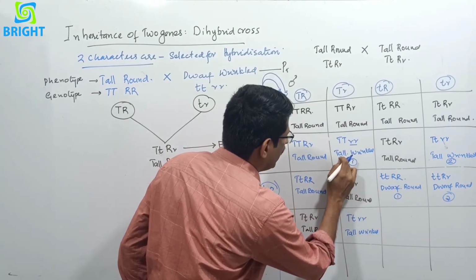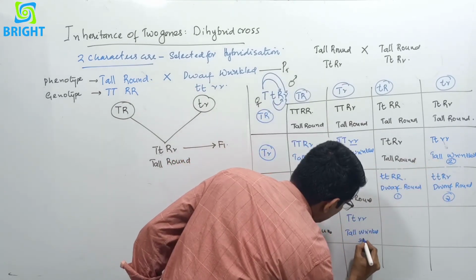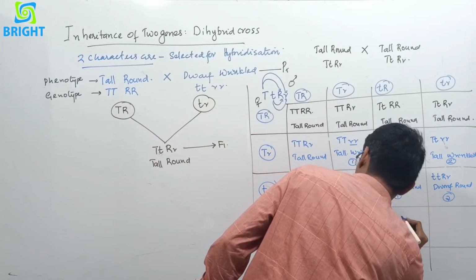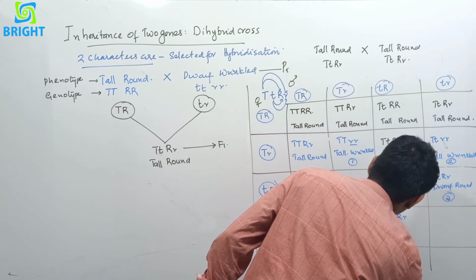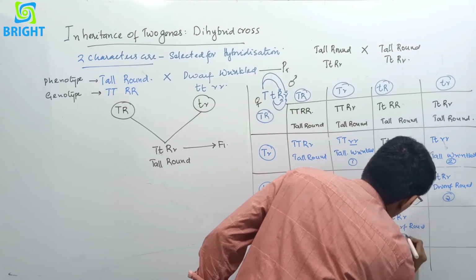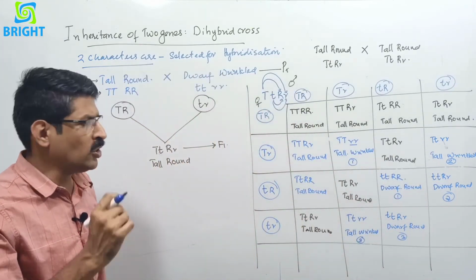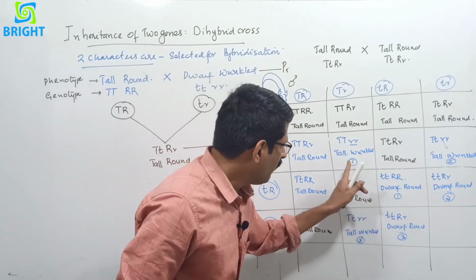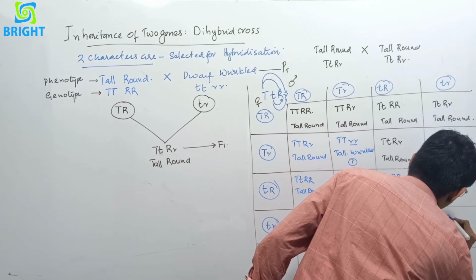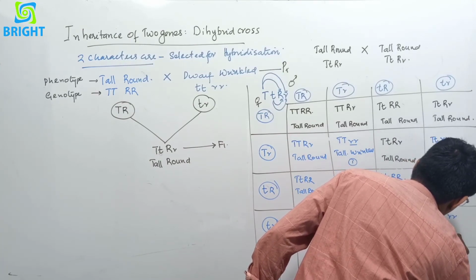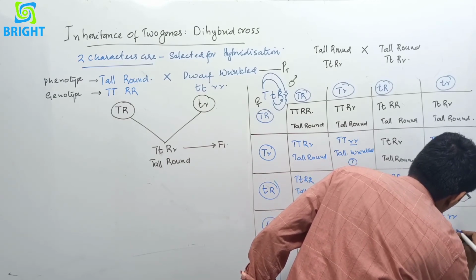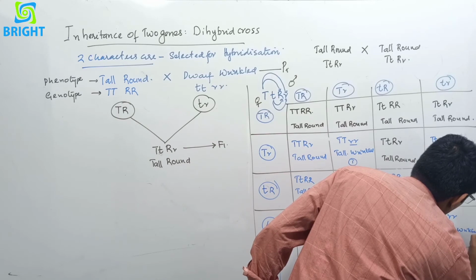So tall plant with a wrinkled seed is here, 1, 2 and 3. And next is small t, capital R, small r. It is also a dwarf plant with round seed, the third one. So here a combination of new characters is produced. That is, one is tall wrinkled and dwarf round, and the last one is small t, small r, which is both recessive characters, dwarf, wrinkled, only one.